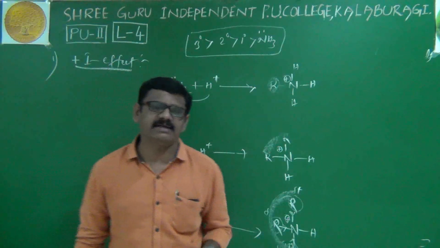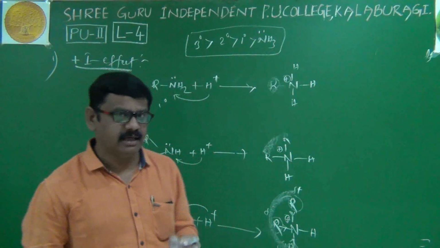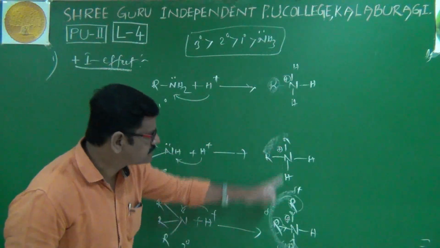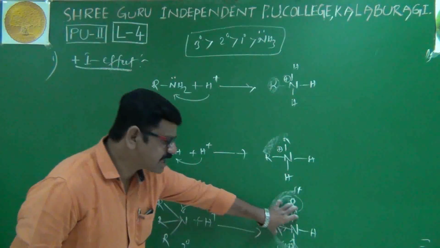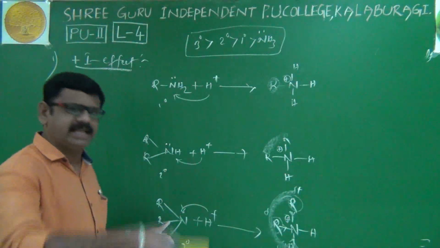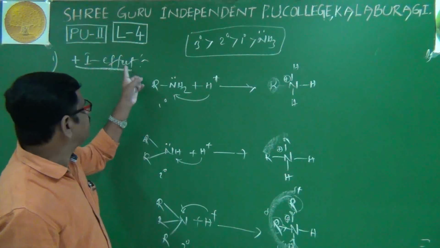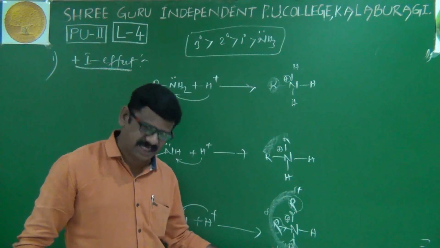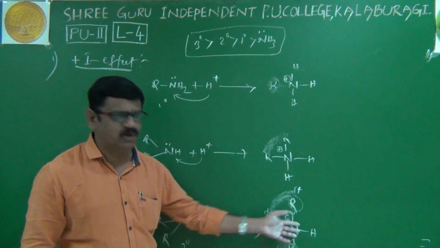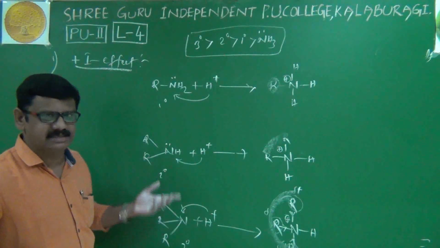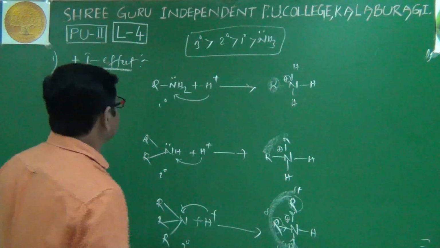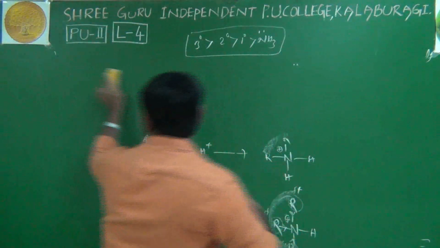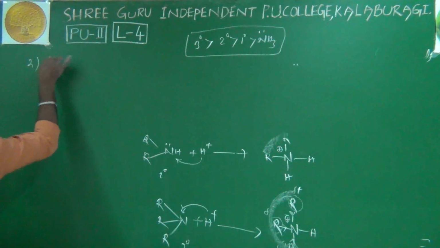Now we will go to the second factor, that is hydrogen bonding, the extent of hydrogen bonding. Once again, what are we discussing? We are discussing the stability of these ammonium cations. If this cation's stability is more, its corresponding amine is more basic in nature. According to the inductive effect, it is more stable because more dispersal of positive charge is taking place. Obviously, its stability is more and its corresponding amine is more basic. Now the second factor, hydrogen bonding, I will explain now.